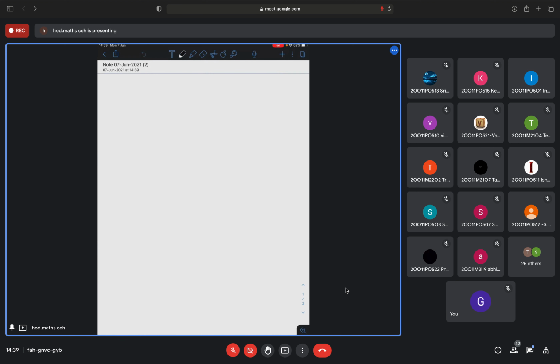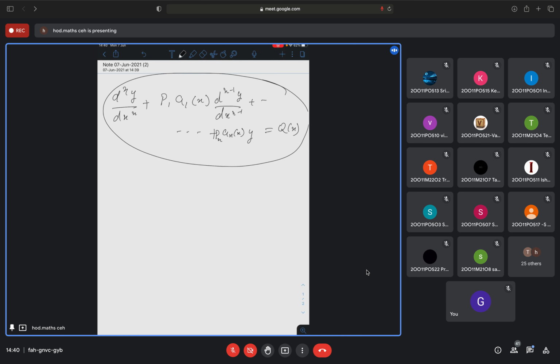Okay. a_n(x) is equal to 0, or it can be any function of x. And here you will have y also. So here if I write a_n(x) y, and you will have p_n, where p1, p2, pn are all constants, and a1, a2, an are all functions of x. So it can be any function of x. So this kind of differential equation is what? This is an nth order linear differential equation with variable coefficient.